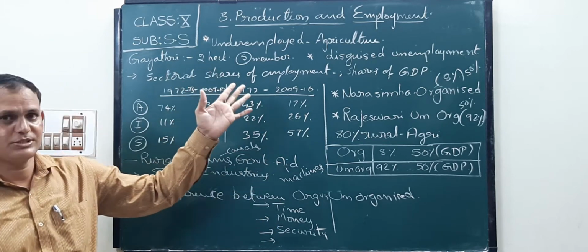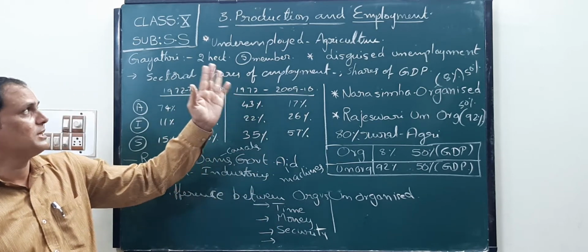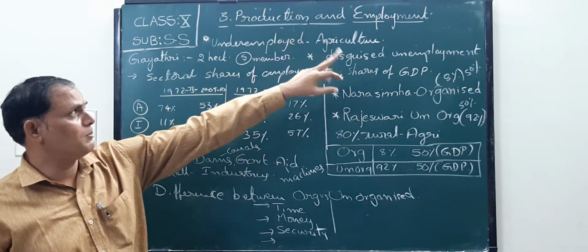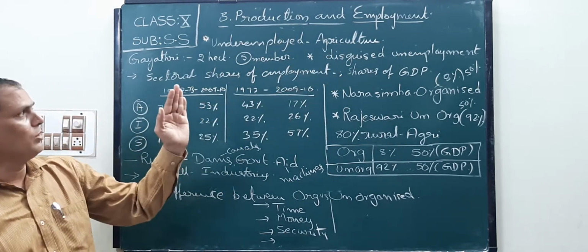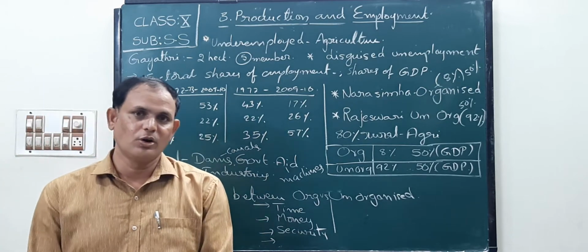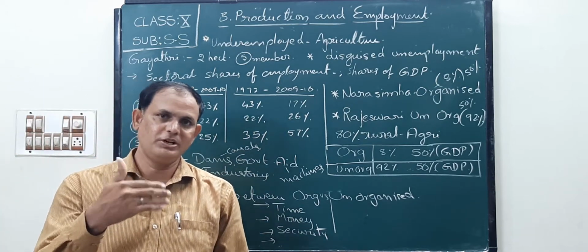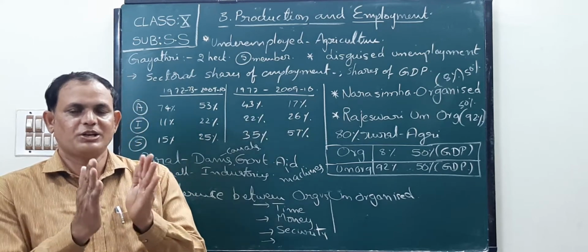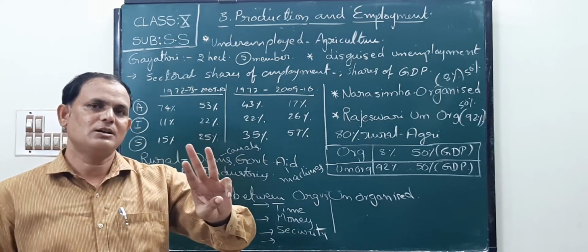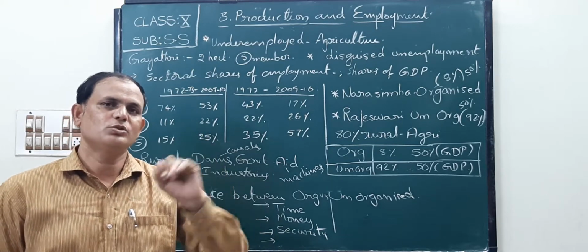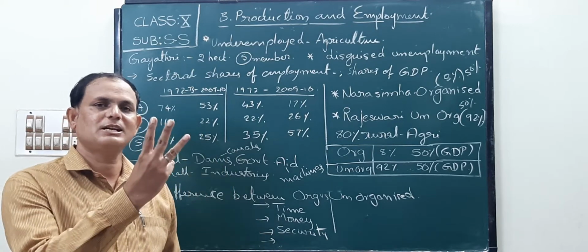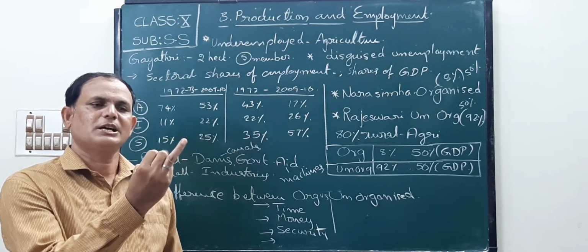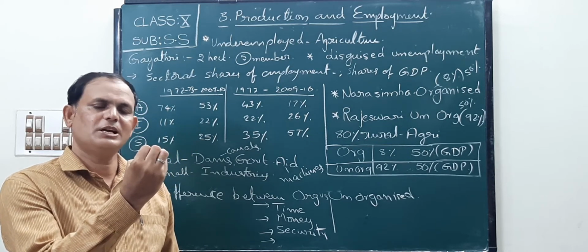This is the third lesson, children. What is the third lesson? Production and employment. In the previous videos also we discussed many points about this lesson, children. Production wise, 3 sectors; employment wise, 2 sectors are there. What are the 3 sectors of production wise? Primary sector, secondary sector and tertiary sector.